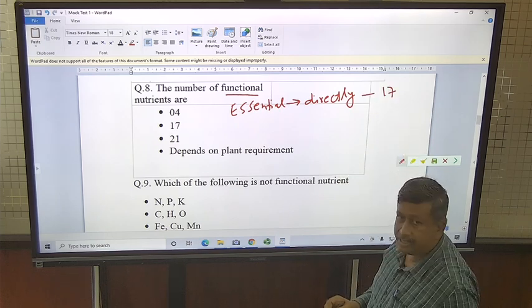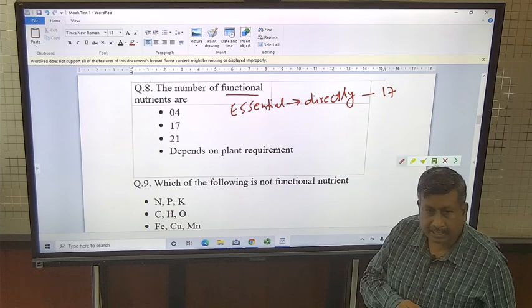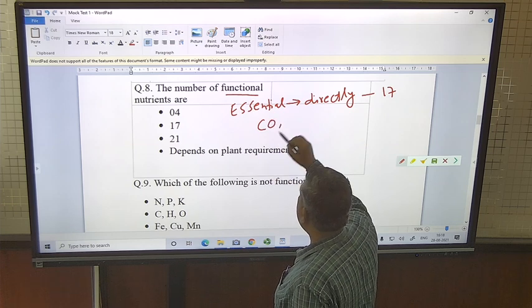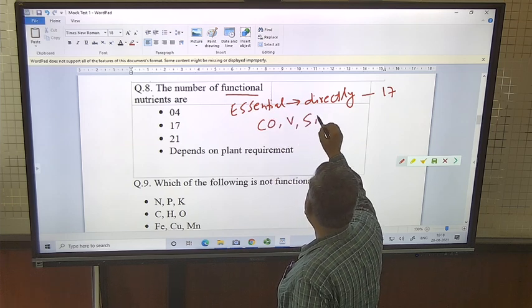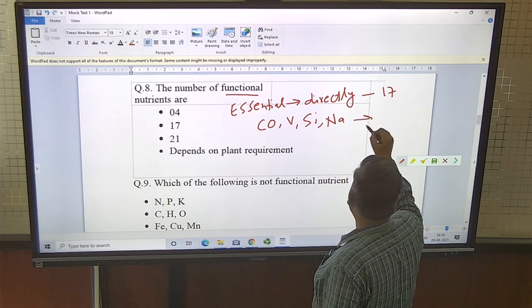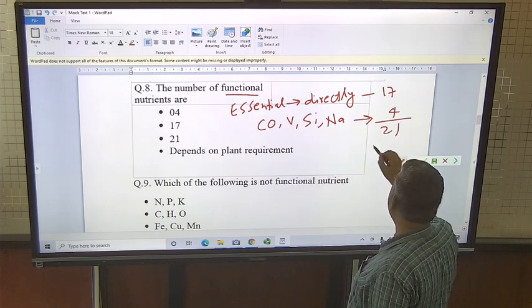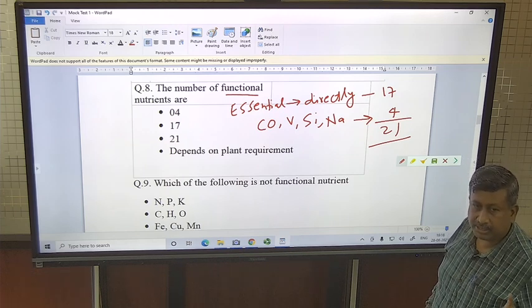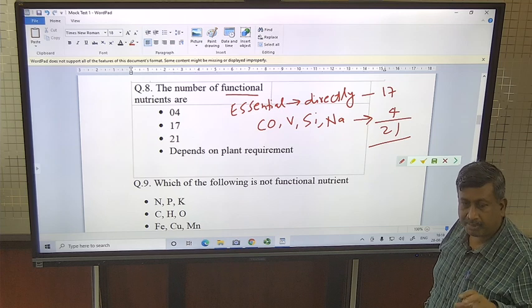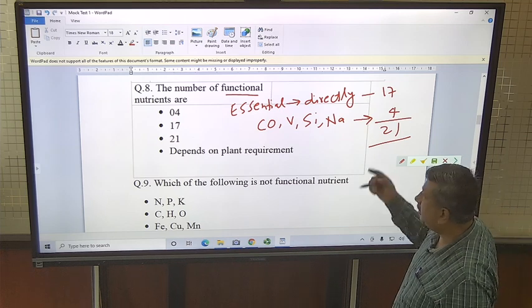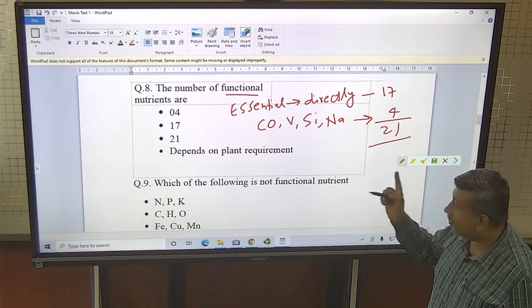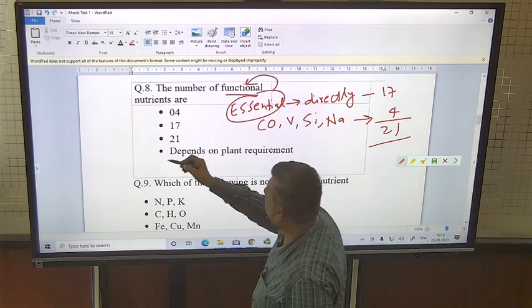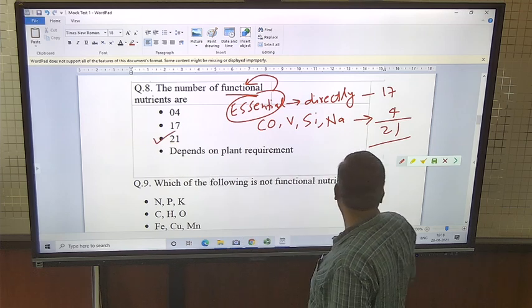There are 4 nutrients which are indirectly involved in metabolism: cobalt, vanadium, silicon and sodium. So in total there are 21 nutrients. Be clear about functional nutrients: they are involved in metabolism directly or indirectly, so essential nutrients are also functional nutrients. The correct answer is 21.